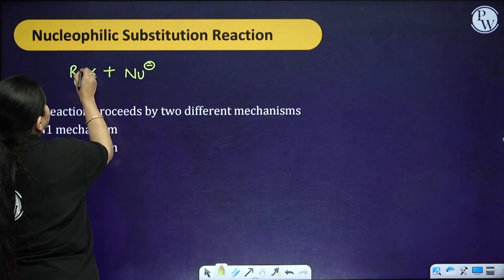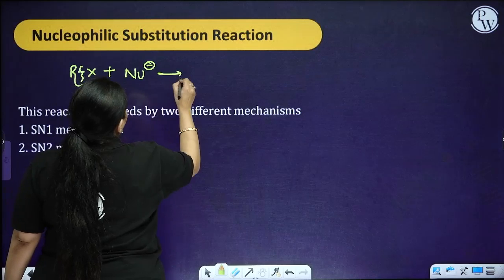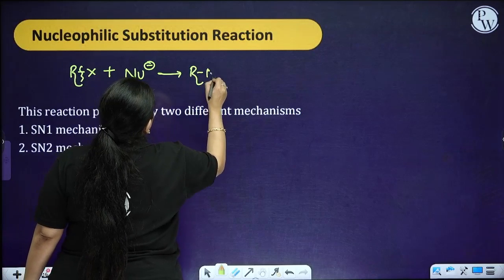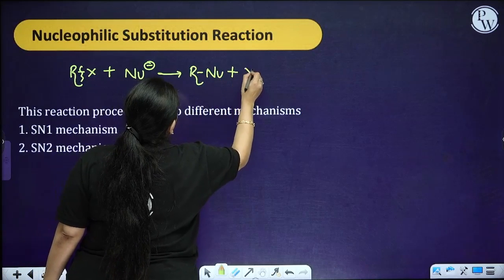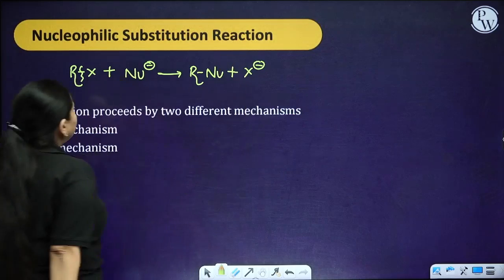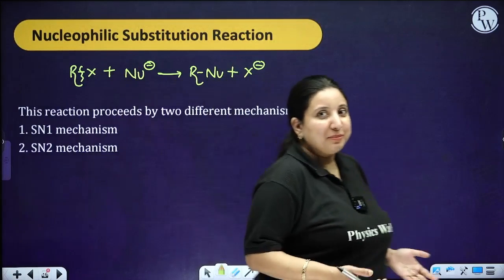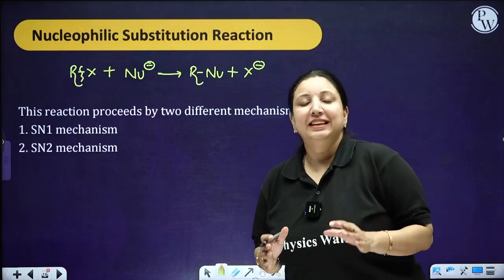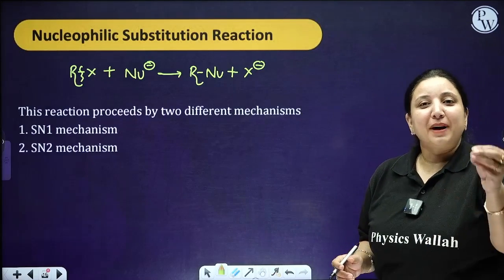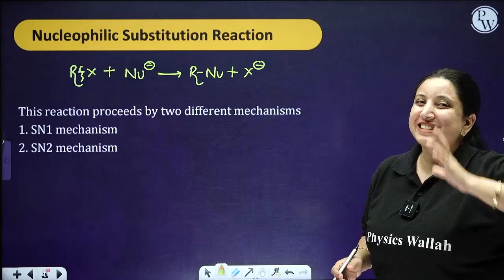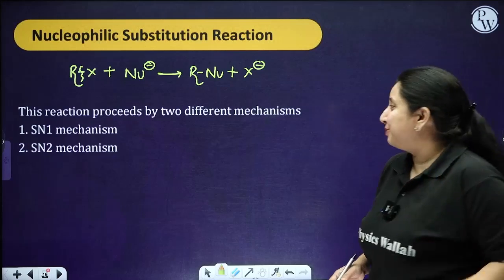So when this bond is going to break, the nucleophile is going to come and attack over here and my halide is going to move out. Now by looking at this reaction, it looks so simple, isn't it? But this particular reaction takes place by two mechanisms. Now let's see what these two mechanisms are.